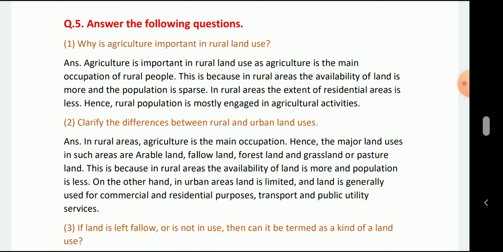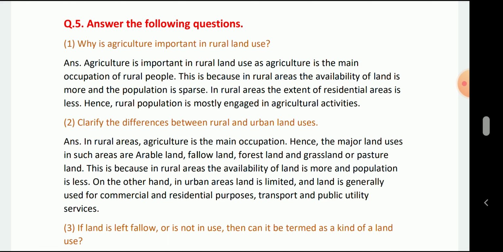Answer the following important questions. Why is agriculture important in rural land use? Agriculture is important in rural land use as agriculture is the main occupation of rural people. This is because in rural areas the availability of land is more and the population is sparse. The rural area is the extended residential area, hence the rural population is mostly engaged in agricultural activities.